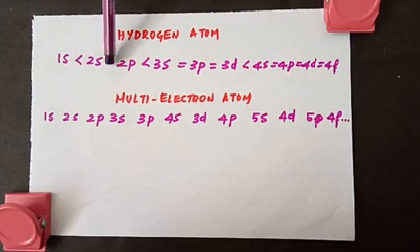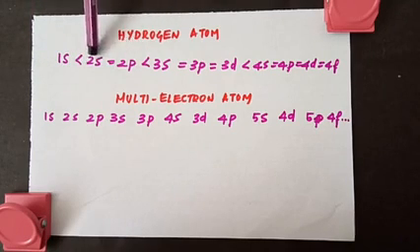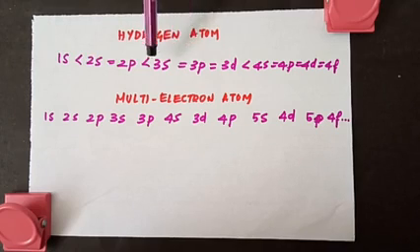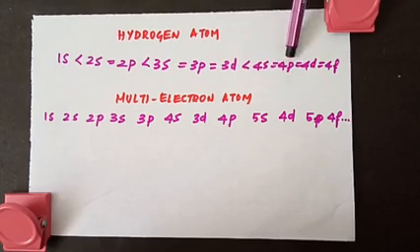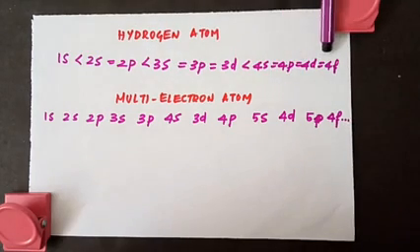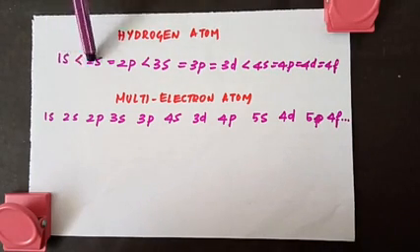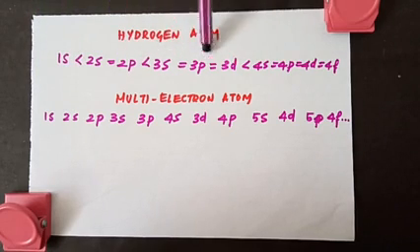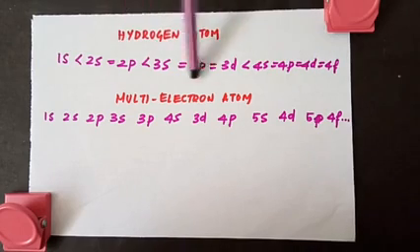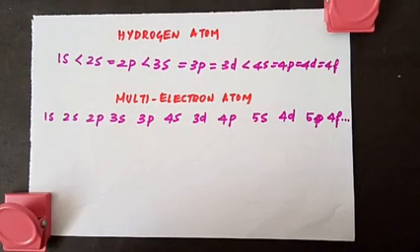L shell you have 2s, 2p, both are equal. In the third shell you have 3s, 3p, 3d, all three are equal. And the fourth shell you have 4s, 4p, 4d, 4f, all are equal. But see, 1s is lower in energy than 2s and 2p, and 3s, 3p, 3d are higher in energy than 2s and 2p. So this is the order of the energies of the orbitals for the hydrogen atom.